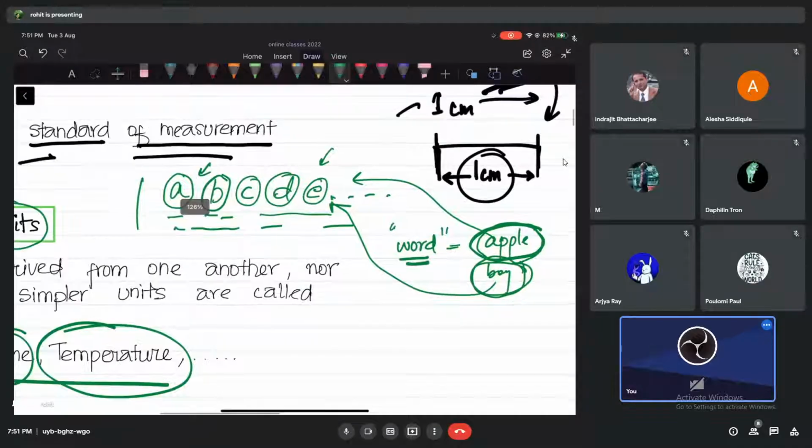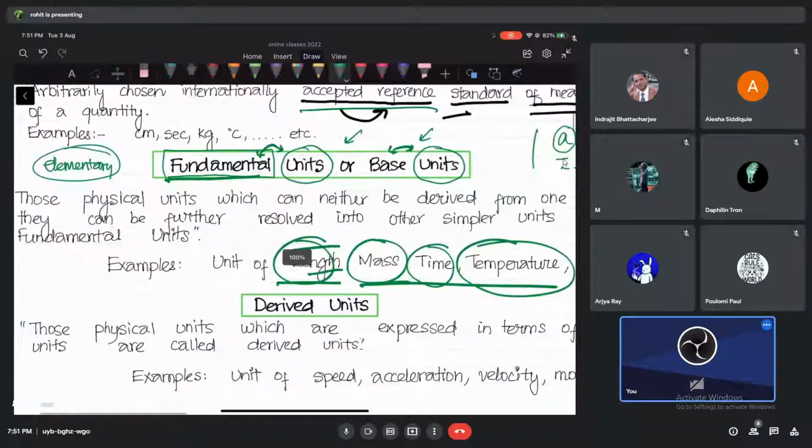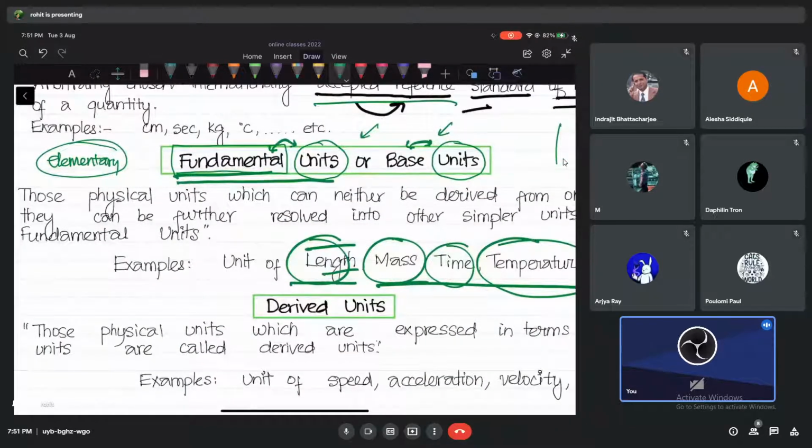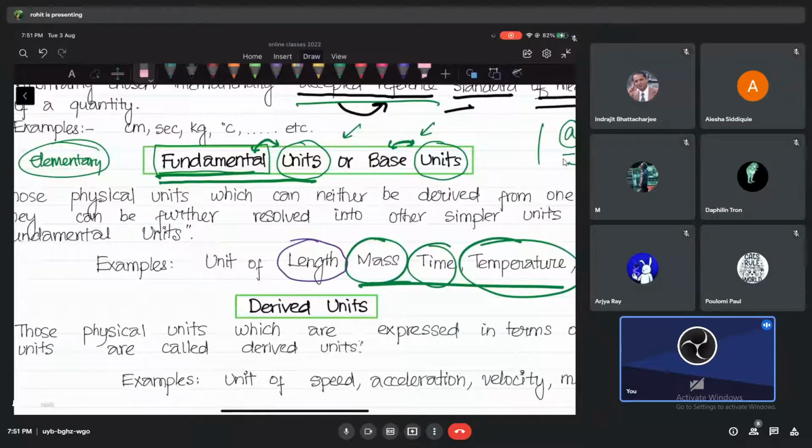Same thing happens with us also. Here we have something called fundamental units. That means we cannot get them from anywhere else. We need to start with them. They are elementary units, for example length. I cannot get the unit of length from anywhere else. I have to take it as fundamental, and other things we can derive from length. Similarly mass. Don't worry if you're not getting me right now, you will get it the moment I give you examples.